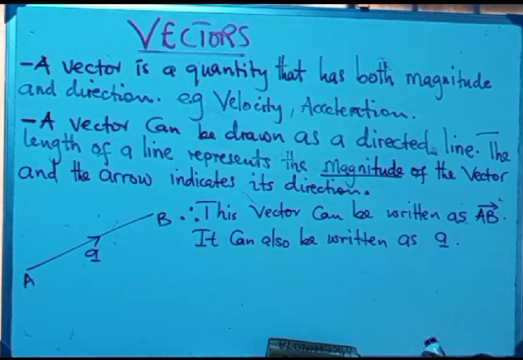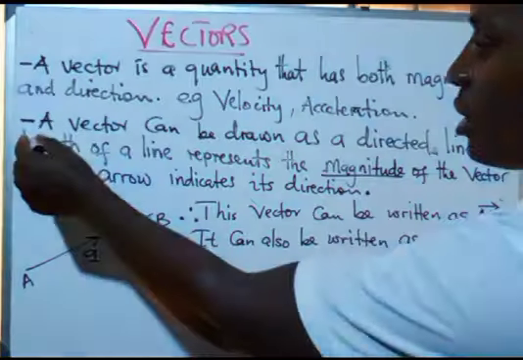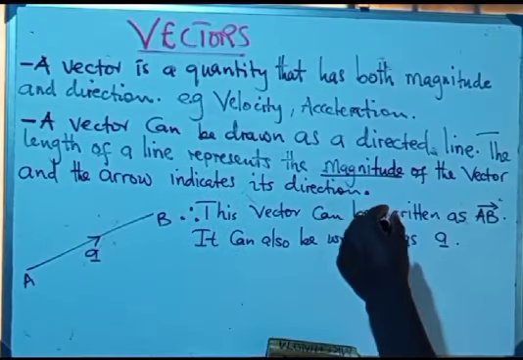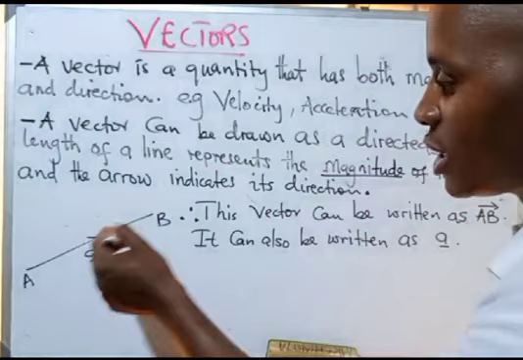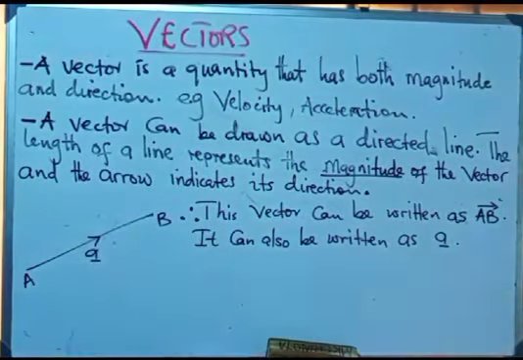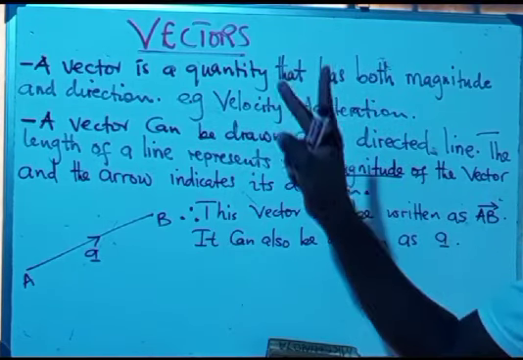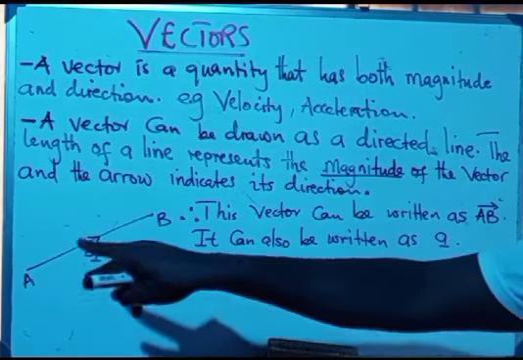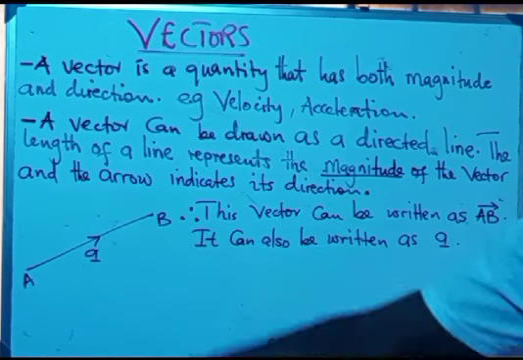So we are told that the length of the line represents the magnitude. So what is the magnitude of this? It is from this point up to this point. And also the arrow shows the direction. Where is it going? It is going to the northeast. This one is moving from A to B, not from B to A.